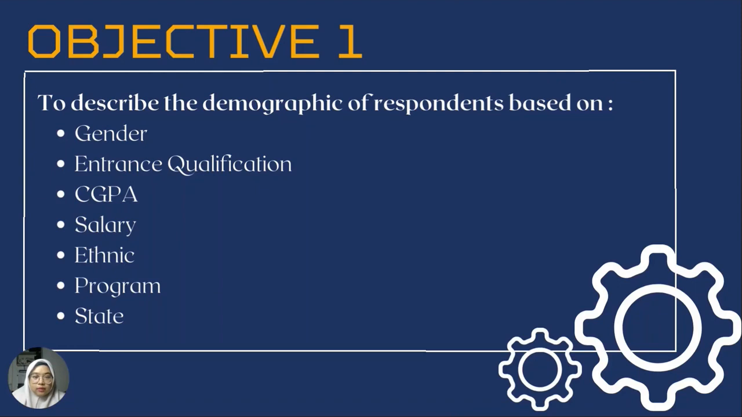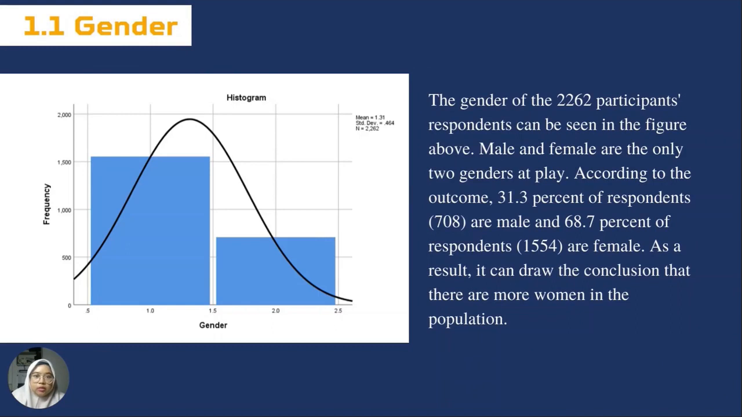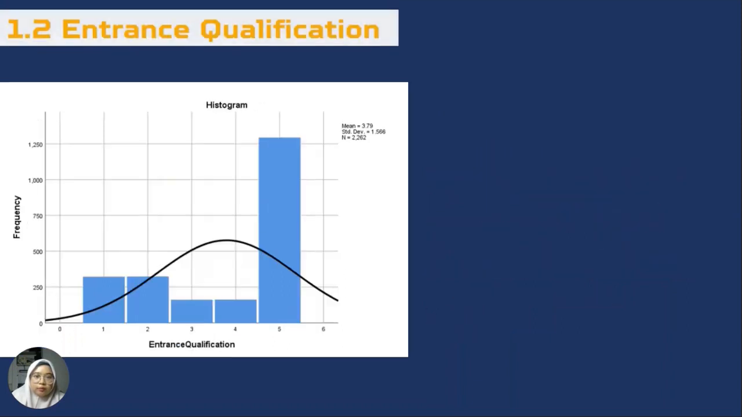Next is Objective 1, to describe the demographic of respondents based on gender, entrance qualification, CGPA, salary, ethnic, program, and state. First is gender. The gender of the 2,262 respondents can be seen in the figure above. Male and female are the only 2 genders at play. According to the outcome, 31.3% of the respondents, 708, are male, and 68.7% of respondents, 1,554, are female. As a result, you can draw the conclusion that there are more women in the population.